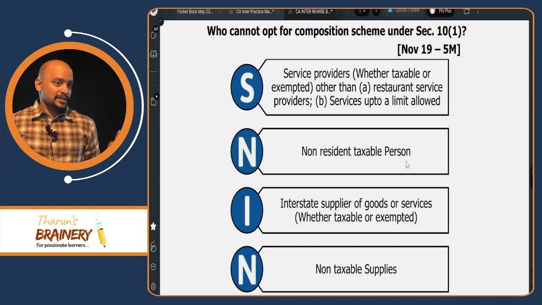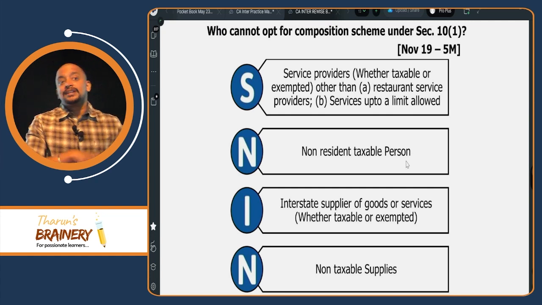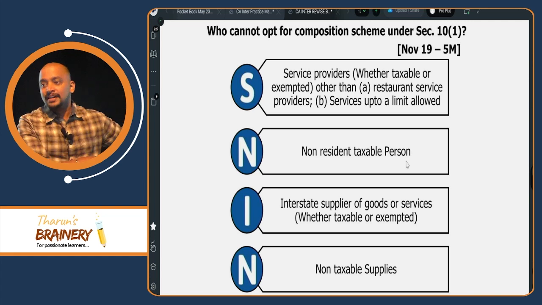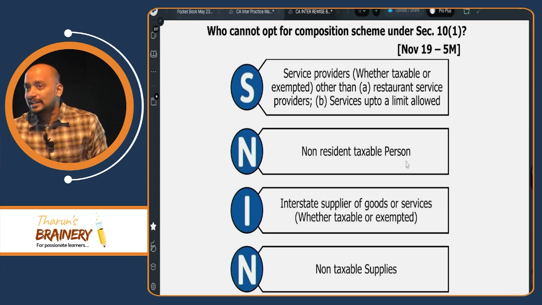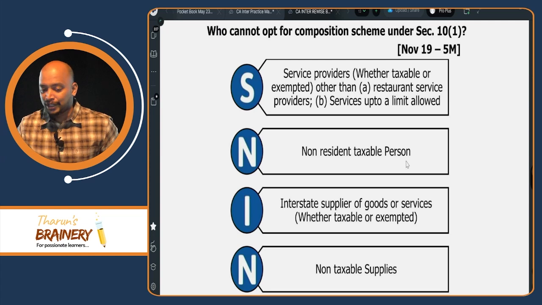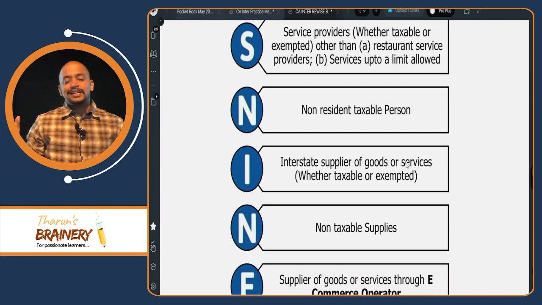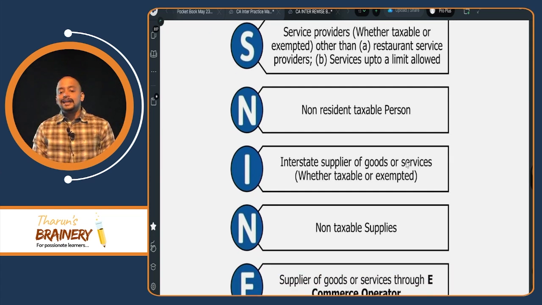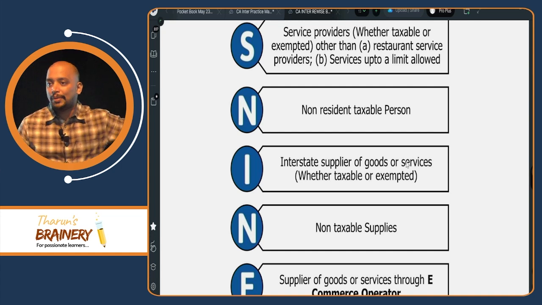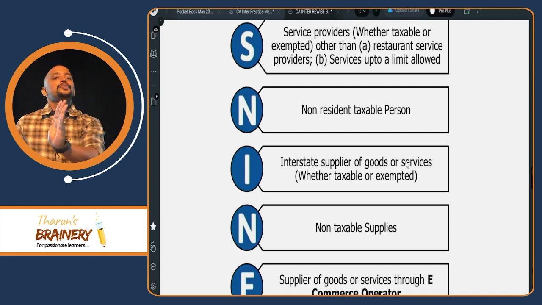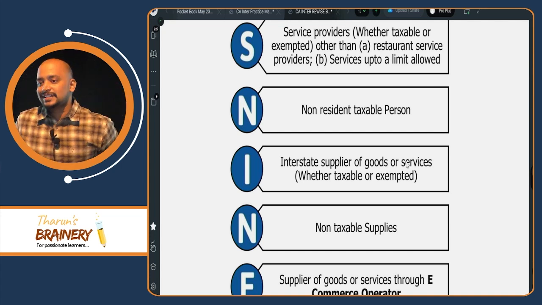Is it clear or not? So previous year I made some services, it's okay, irrelevant. Current year, when you are under composition scheme, you should not render any service other than supply of food or beyond the 10% limit allowed. Then N, non-resident taxable person. I, that is interstate supply of goods or services. So previous year can I make interstate supplies? No problem. Current year, when you are in composition scheme, you should not make interstate supplies.